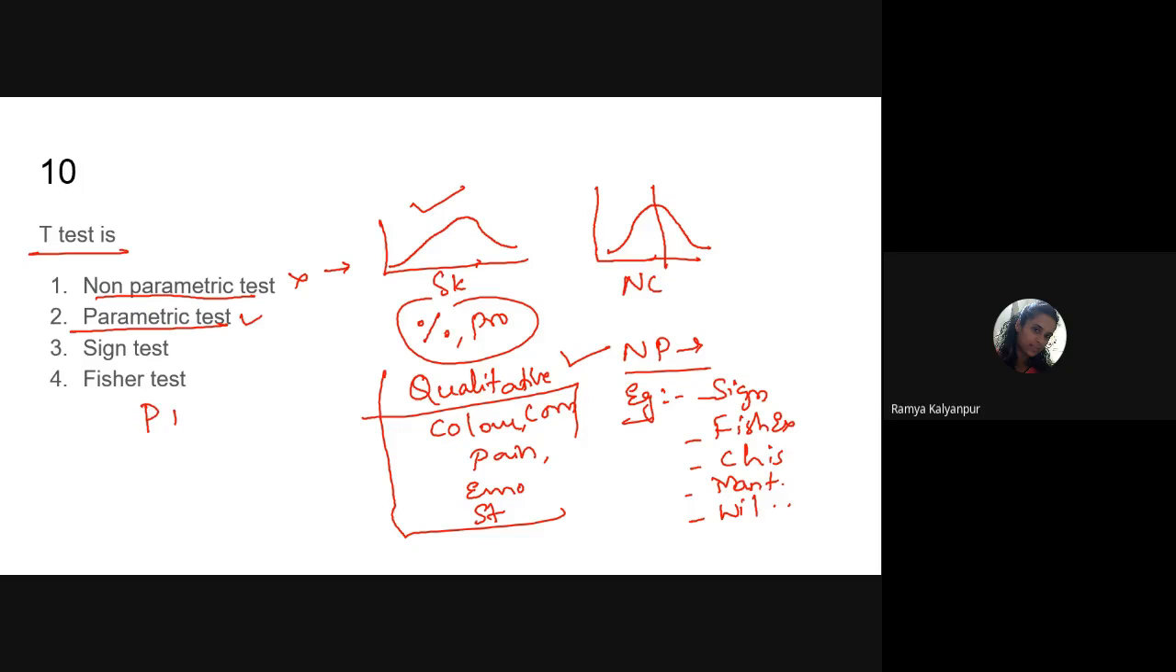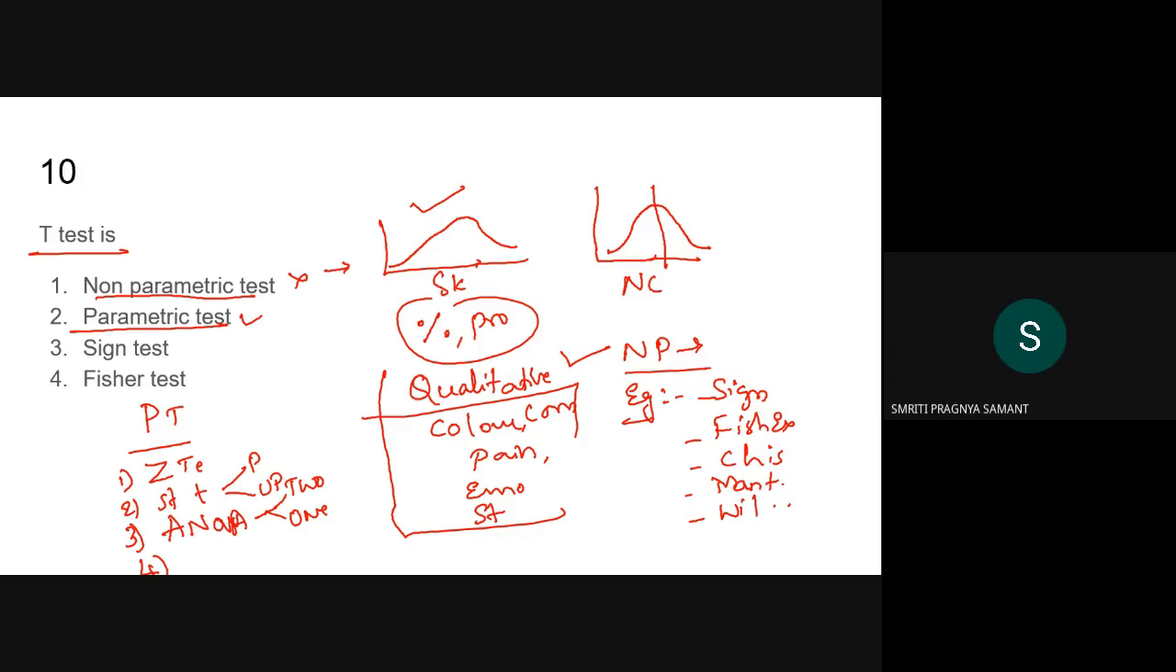And the examples for parametric tests are what? Z test, Student t-test, then paired, and in this again paired and unpaired, two varieties are there. Then ANOVA, analysis of variance: two-way ANOVA or one-way ANOVA.